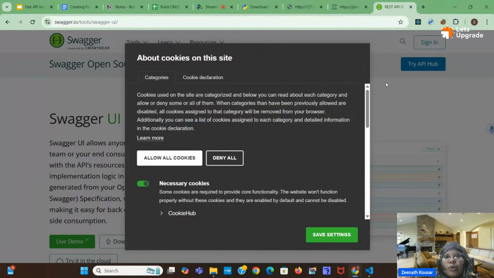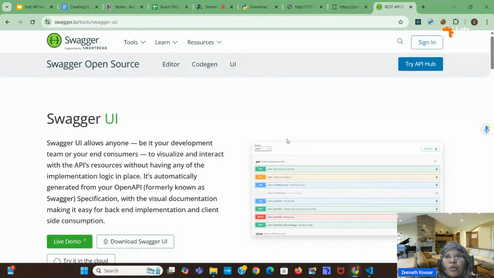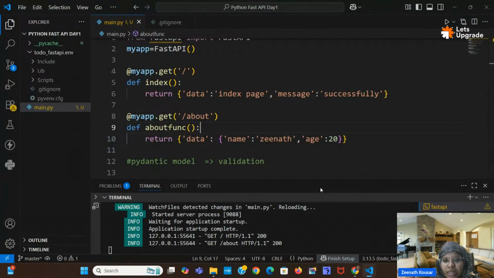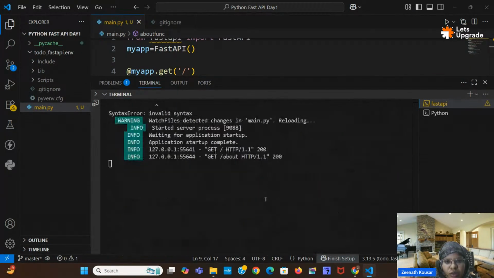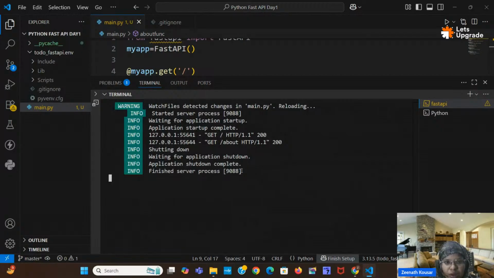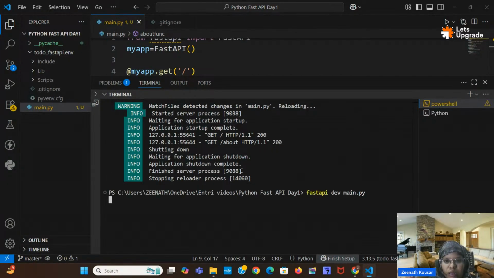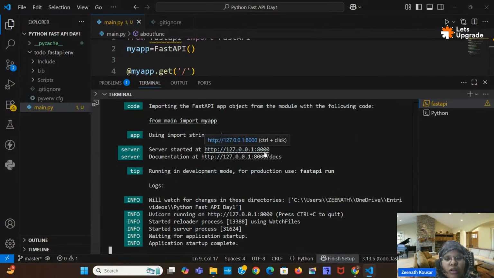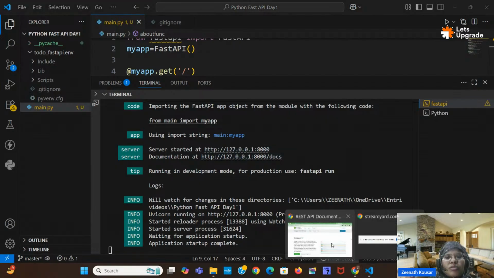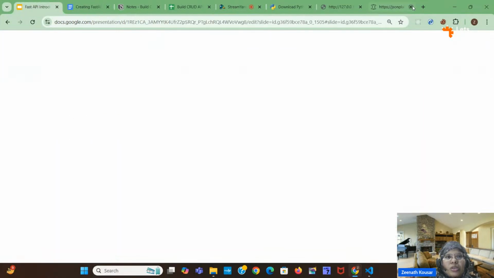But in Swagger UI, what is the difference between Swagger UI and Postman? Swagger UI is something which is provided by FastAPI inbuilt. How to open this Swagger UI: if you see here in the terminal, after running the application, I will rerun and show you. Control C. Okay, so here you will get two things. Localhost 8000, your server is running, and next is /docs. In /docs all the APIs will be automatically available. So I will open /docs here.